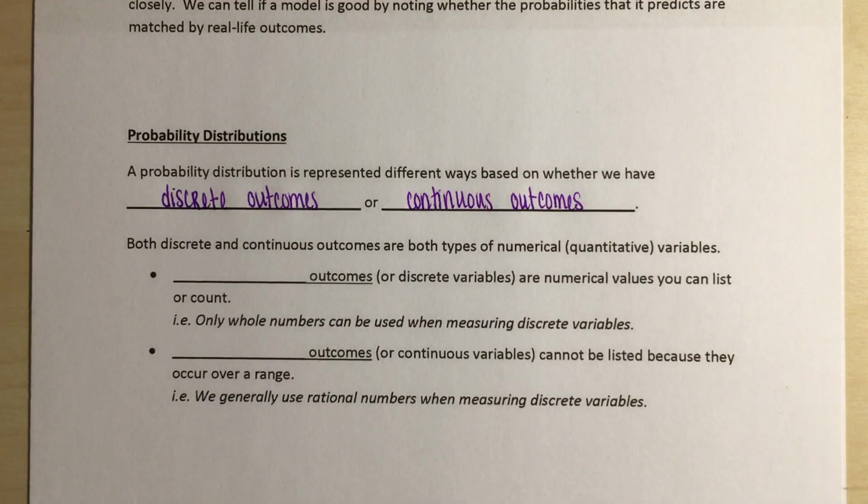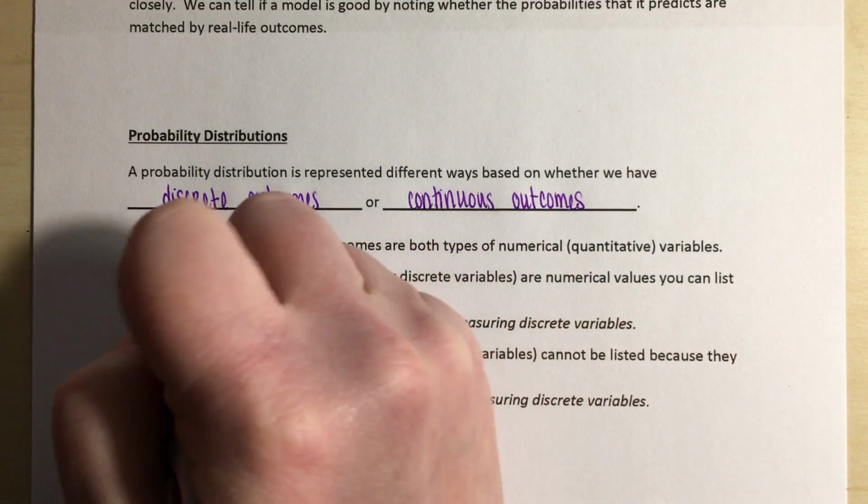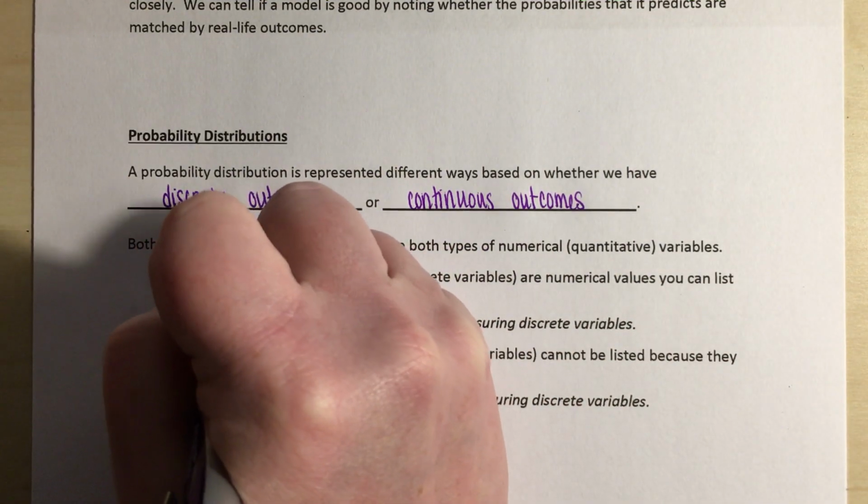Both discrete and continuous outcomes are types of numerical or quantitative variables. So we are thinking numbers for both of these, right? So they're not categorical, they're numerical. There is a difference, right? So the first type of variable is going to be our discrete outcomes.